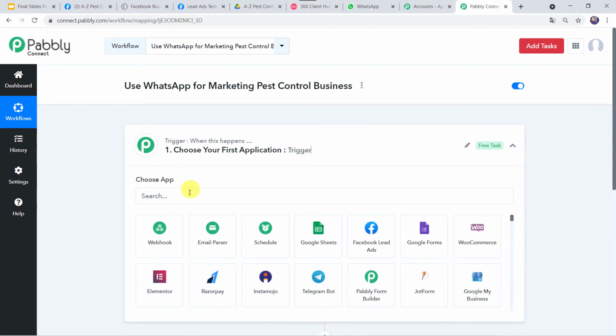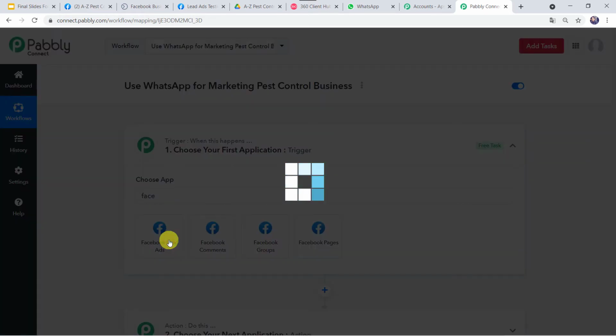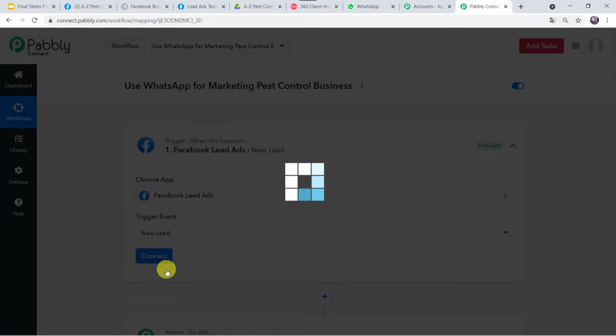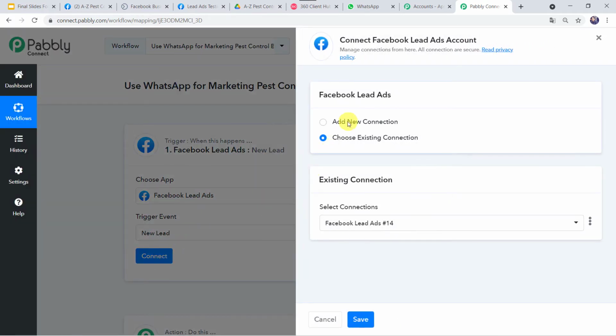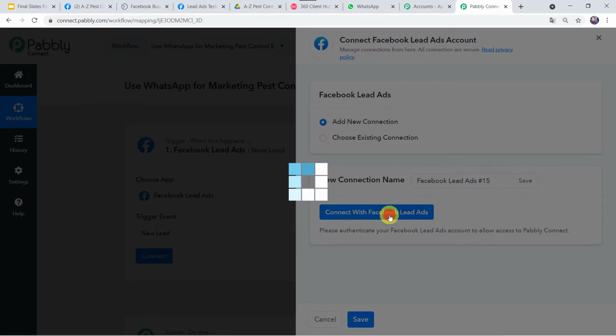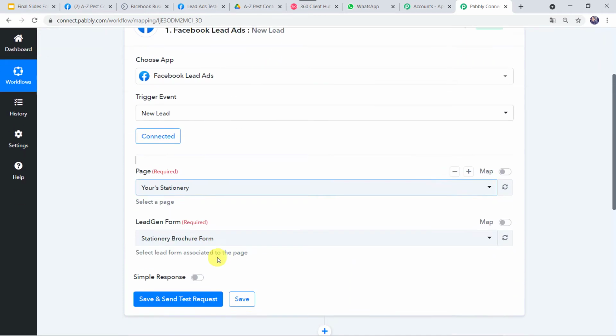So here in the trigger window, we are going to select the application name as Facebook lead ads. In the trigger event, we have to select new lead. Now let's click on connect. Here we have to click on add new connection and connect with Facebook lead ads. Authorization successful. Okay. And now Facebook lead ads are connected to Pabbly Connect.